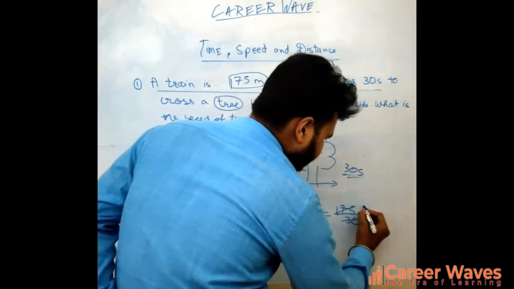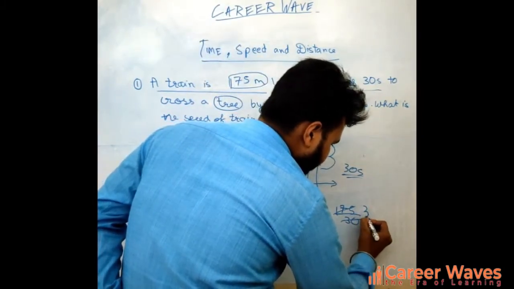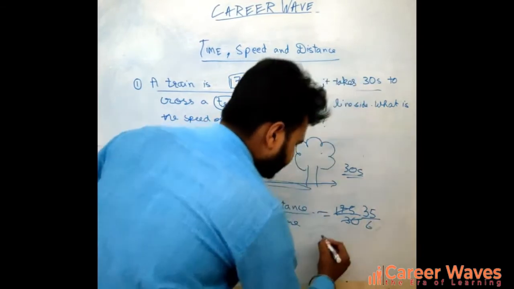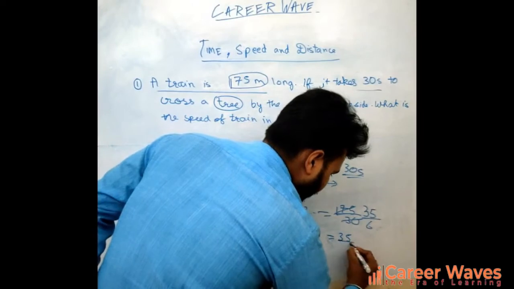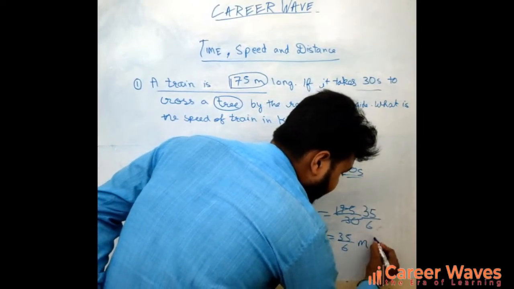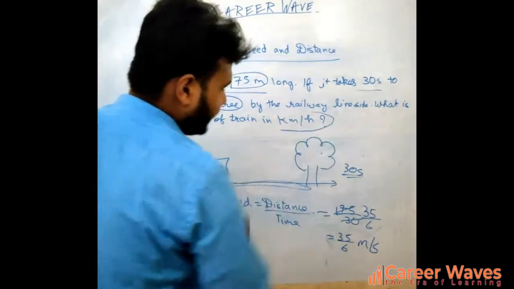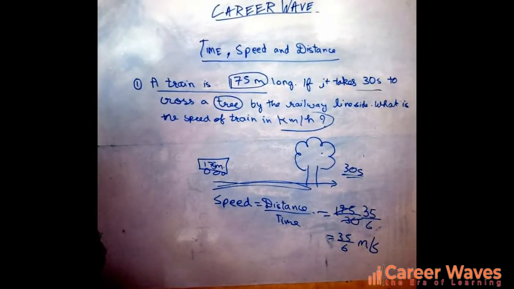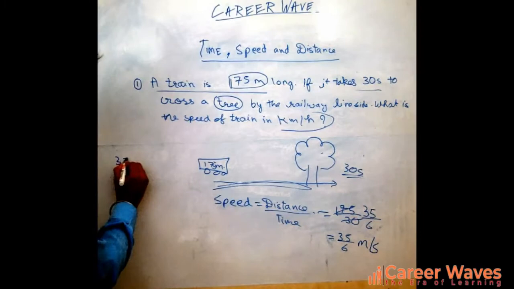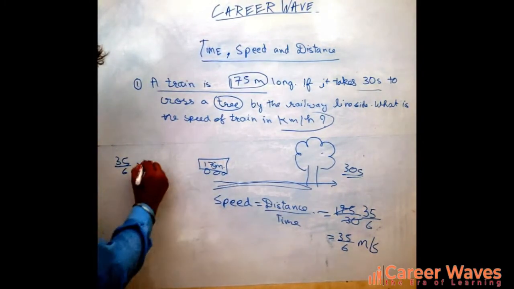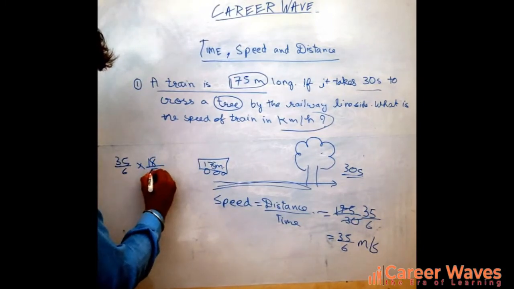Let's cut it. That is 35 by 6 meter per second. But the question is asked in kilometer per hour. So we have to convert 35 by 6 into kilometer per hour. That is nothing but 18 by 5.